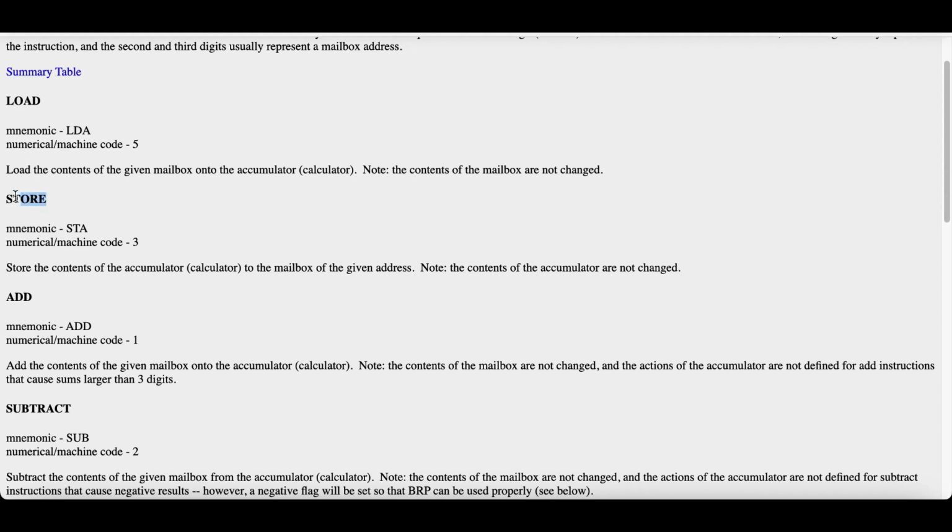The second one is store. How can we store the input or any kind of variable in the memory? For storing any kind of value we use STA and its machine code is 3. What it does is store the contents of the accumulator to the mailbox of the given address. Note the contents of the accumulator are not changed. These are the fixed values which cannot be changed.